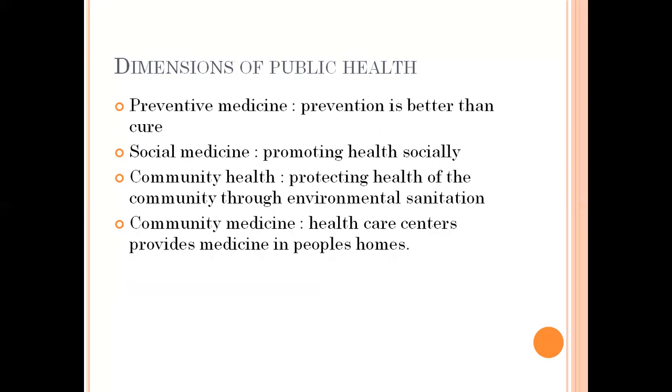Next, what are the dimensions of public health? The dimensions of public health mean how to maintain public health. The first thing is preventive medicine. Always remember that prevention is better than cure. Before any disease occurs in the human body, if he can prevent it, that will be good. So that is why prevention is always better than cure. How can he prevent it? By modifying his lifestyle and avoiding bad habits, he can easily prevent such diseases. So preventive medicine is one of the dimensions of public health.